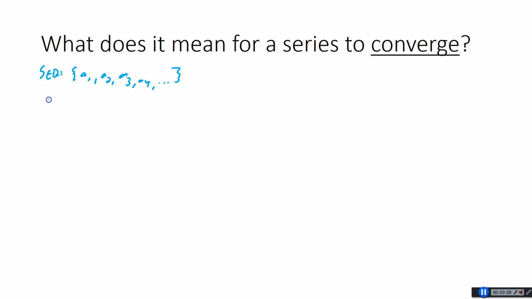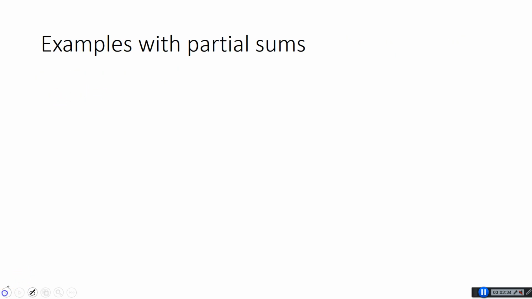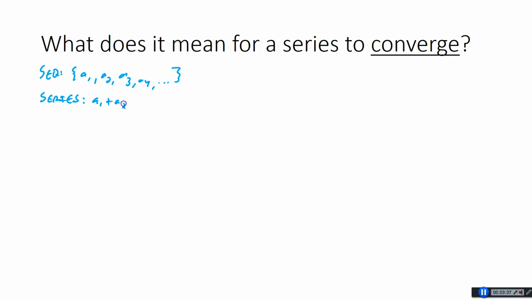And a series is just going to be a1 plus a2 plus a3. There's some notation that you've seen with this before, probably in other classes, to add things up. It's a big sigma. So you might have a sigma from k equals 1 to infinity of a sub k. This means that you do a1 plus a2 plus a3 all the way to infinity, so you're adding up an infinite number of terms. So how is it possible for something like this to converge? Well, we have what are called partial sums.